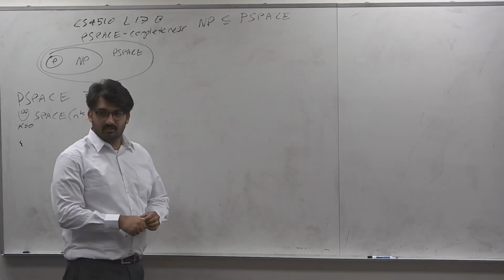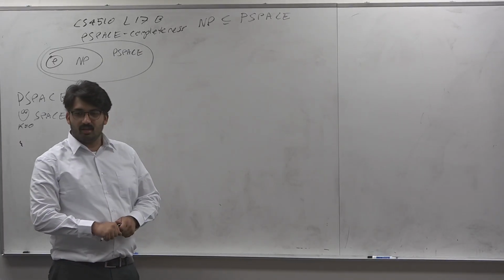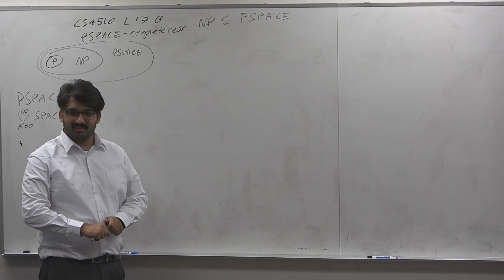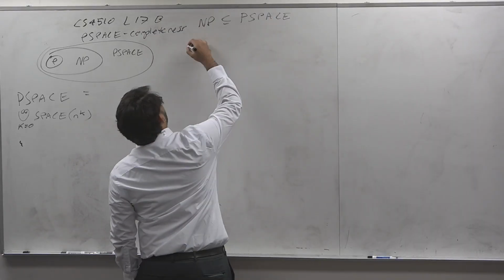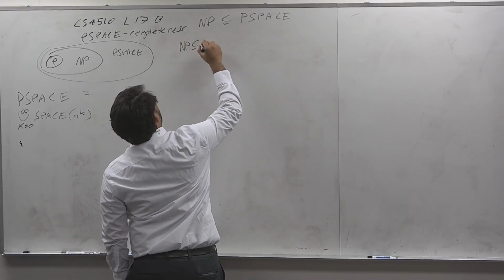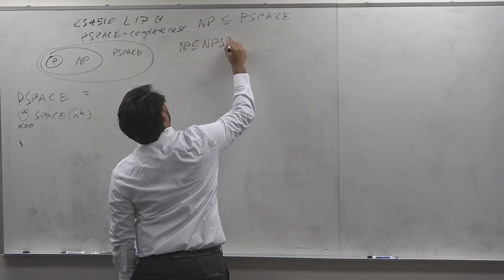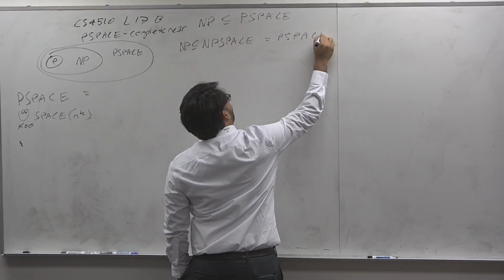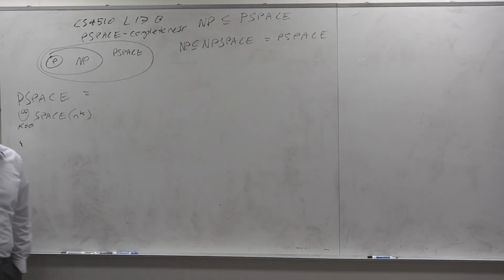They're equal. PSPACE equals NPSPACE. So here's the first proof. NP is in NPSPACE, which is equal to PSPACE. That requires Savitch's theorem.